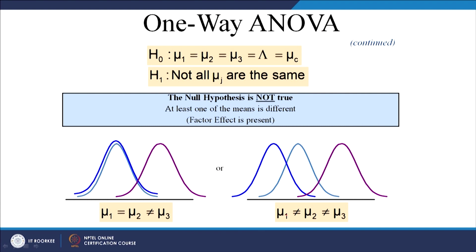So, this is how you can represent these three distributions. The null hypothesis is not true if at least one of the means is different. So, let us say if mu 1 and mu 2 are equal, but mu 2 and mu 3 are not same, we will reject null hypothesis. Or you may have, let us say mu 1, mu 2, mu 3, all three different from each other. So, this is how you can represent distribution. These two means are same, but this mean is different, but all these three means here are different from each other.